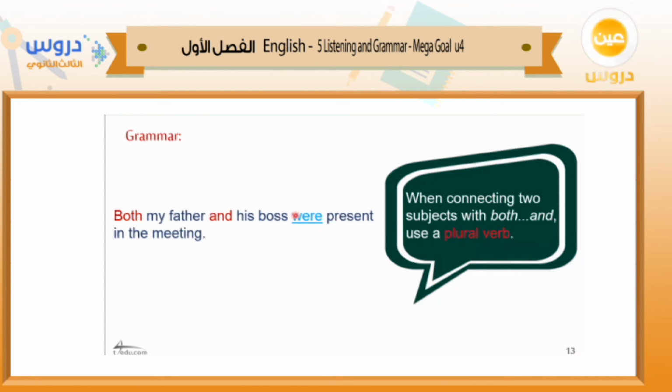These are the subjects, both my father and his boss. What about the verb after them? It should be plural, because I'm talking about both, more than one. Even if here you have his boss, don't be confused and use was. No, we have to use were, a plural verb, because both indicates plural, alright?